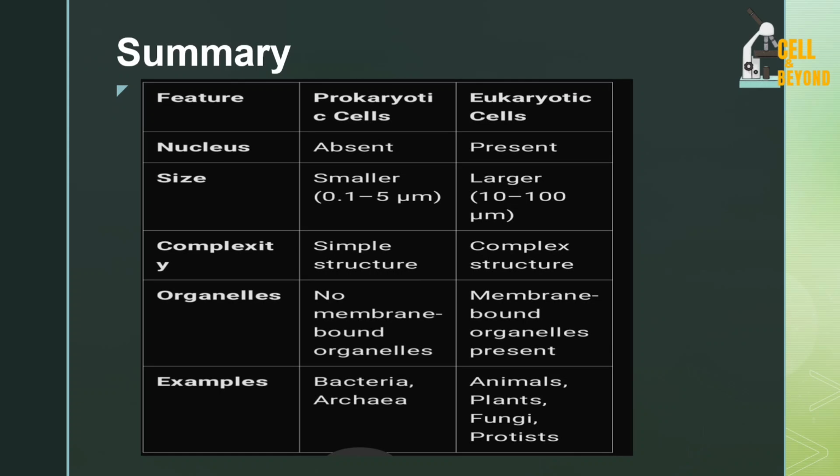Then for the organelles, I said that there are no membrane bound organelles in prokaryotes, while in eukaryotic cells there are membrane bound organelles, and I told you the list of organelles you can find there. Then I gave you examples of prokaryotic cells, that's the bacteria and the archaea. Finally, examples of the eukaryotic cell are the plants, animal cells, fungi cells, and the protists.